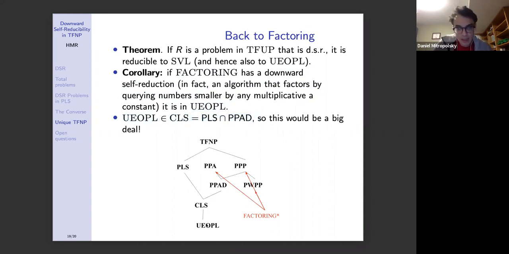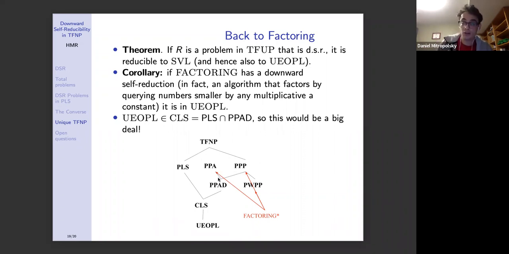Here's a simplified schematic of TFNP. The reason this would be so surprising is because factoring, or factoring star here meaning versions of the factoring problem, are known to be in two classes that are sort of high up here, called PPP, for pigeonhole principle, and PPA, for parity argument. And both of these classes contain the subclass PPAD.